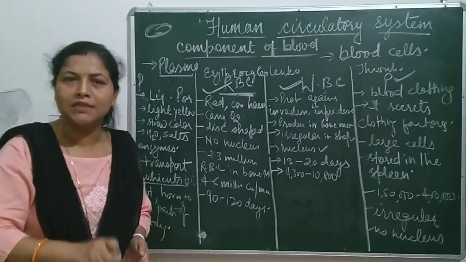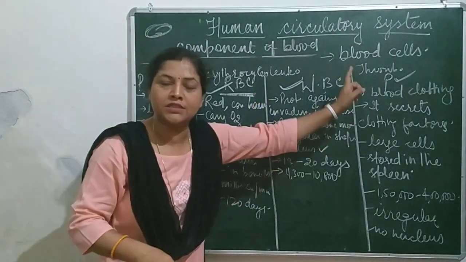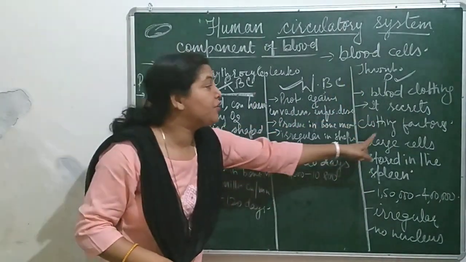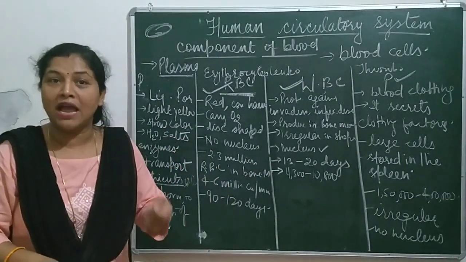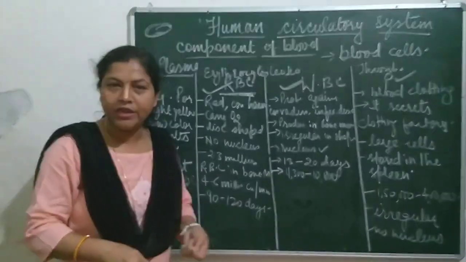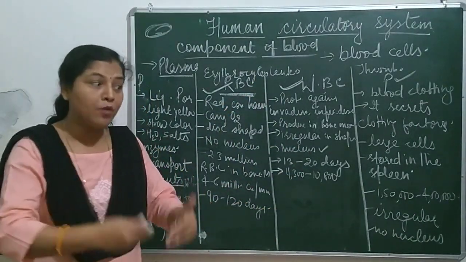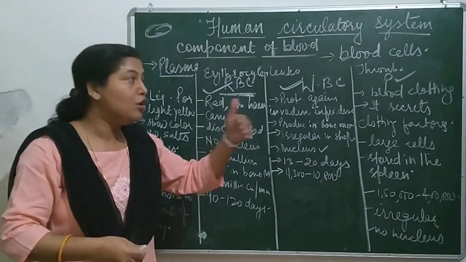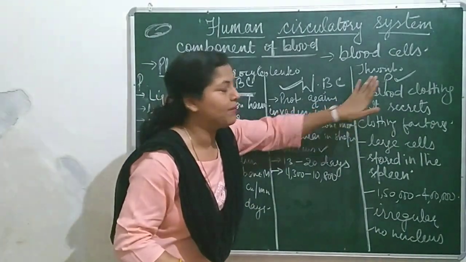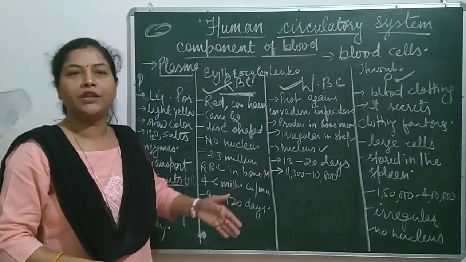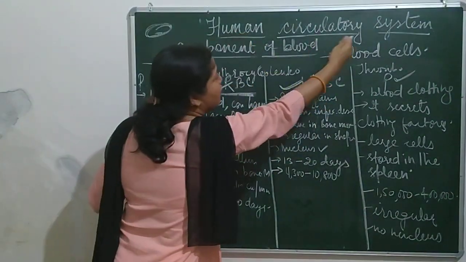Anywhere in the blood vessels, if it is damaged or ruptured, then platelets rush towards that part and secrete clotting factors, a kind of protein. What it does, it clots the blood then and there and prevents us from oozing or loss of blood. So the major function of this platelet is blood clotting. So these all are the blood cells in the human circulatory system.